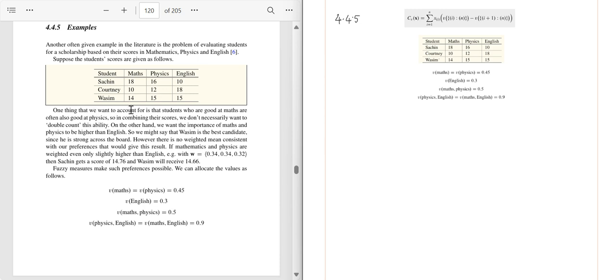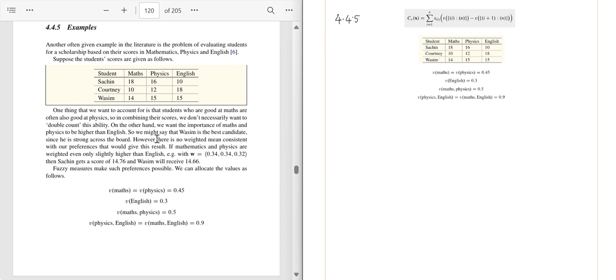One thing we want to account for is that students who are good at maths are also often good at physics. So in combining their scores, we don't necessarily want to double count this ability, and we also want the importance of maths and physics to be higher than English. So there are certain considerations from the business perspective.